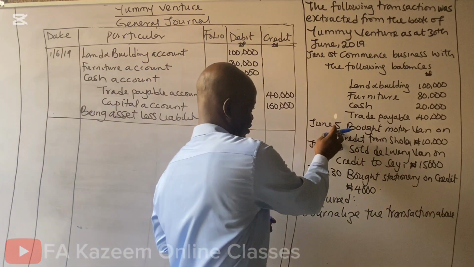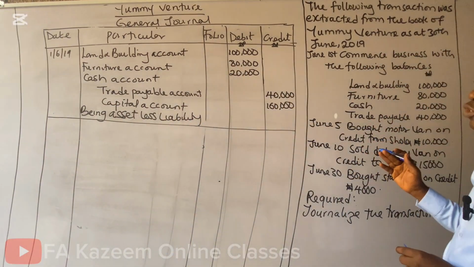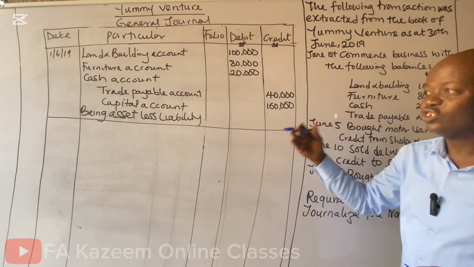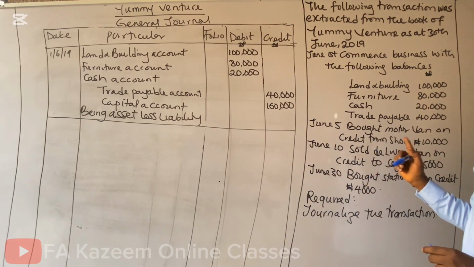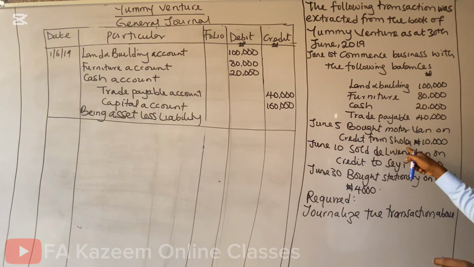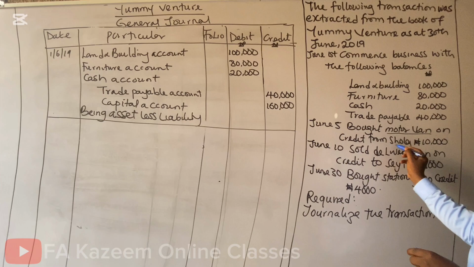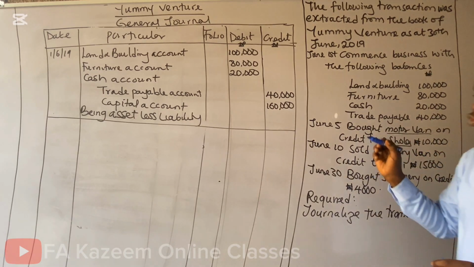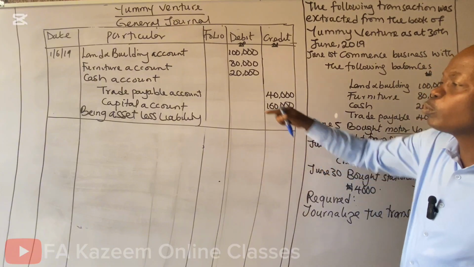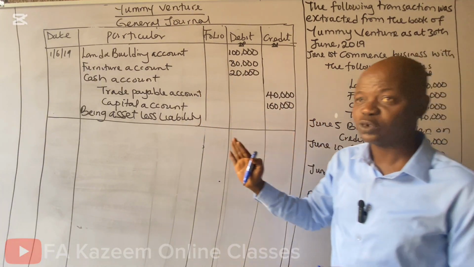On June 5th, bought motor van on credit from Shola. You can also post general journal just the way you post double entry. Firstly, in general journal, you must be able to identify the two accounts. What are the two accounts here? Motor van. Who did they buy the motor van from? From Shola. We have identified the two accounts. Secondly, what is to be debited must come first. The item to be debited must come first.